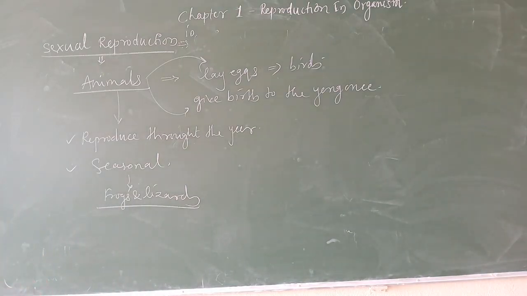Now, what is going to happen in mammals?